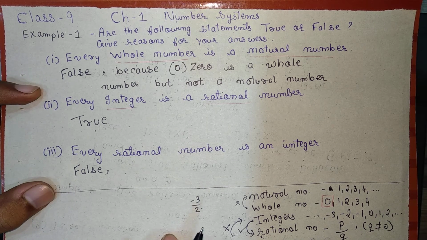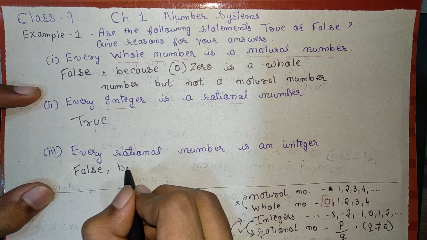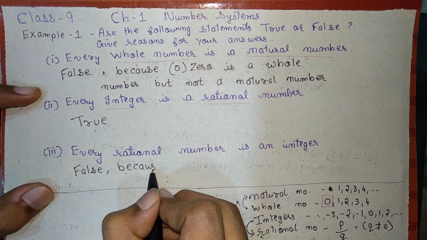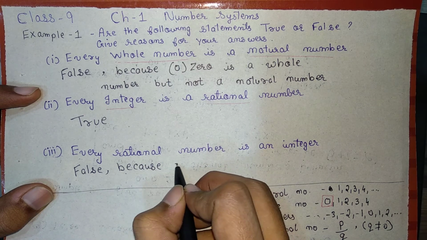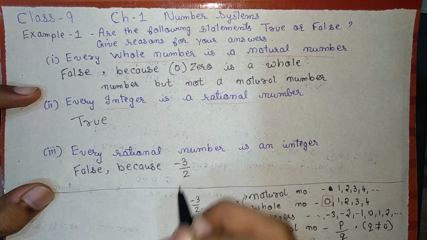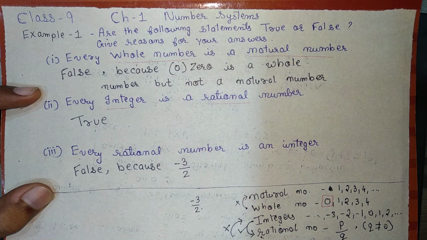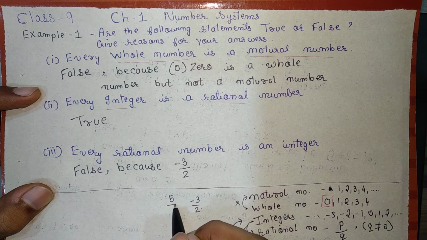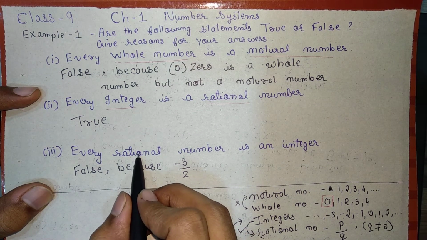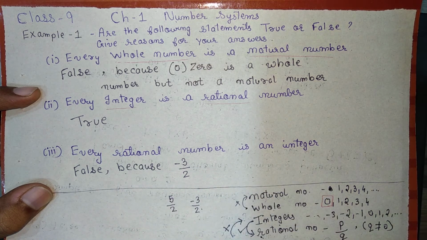And for what reason is this statement incorrect? Because minus 3 upon 2 is just an example. It can be anything. It can be 5 upon 2 also, because 5 upon 2 is also a rational number, but it is not an integer.